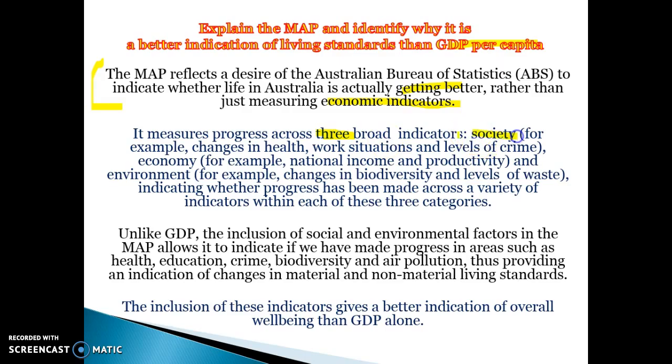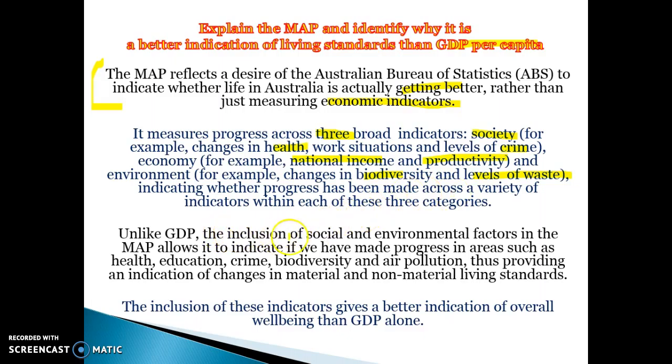4 broad indicators for society, provide some examples, so health, crime, economy, national income, productivity, environment, changes in biodiversity, climate change, level of waste, and then you look at governance and put that in there as well, for looking at whether people have a say, their confidence in political leaders. And basically it determines whether they can progress in each of those.